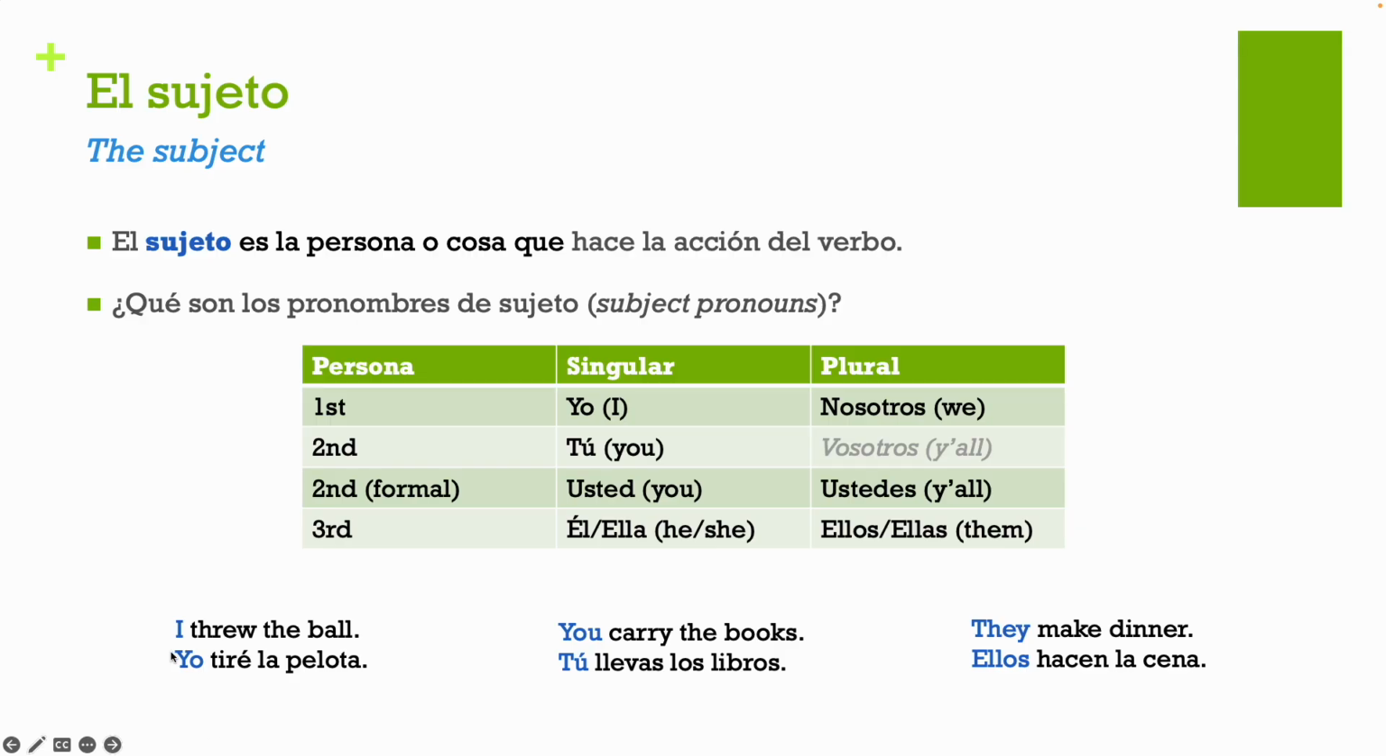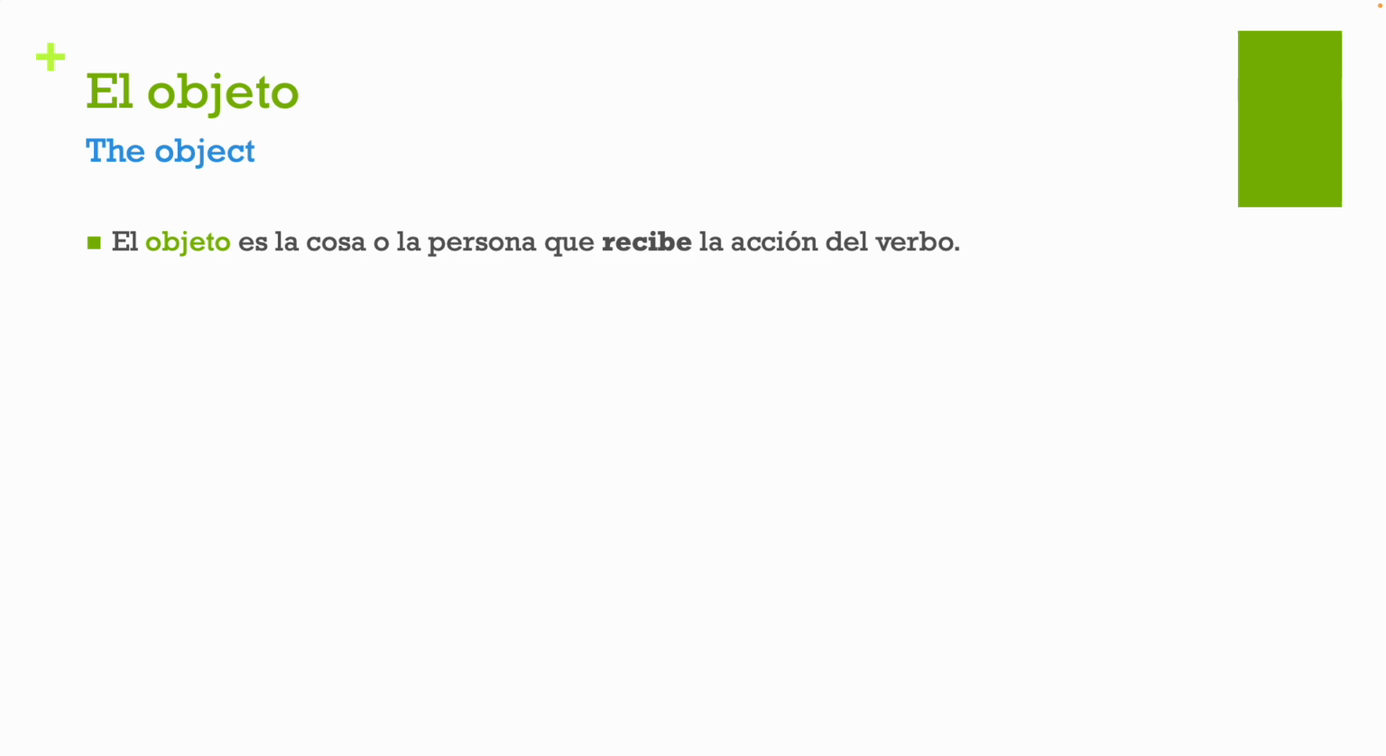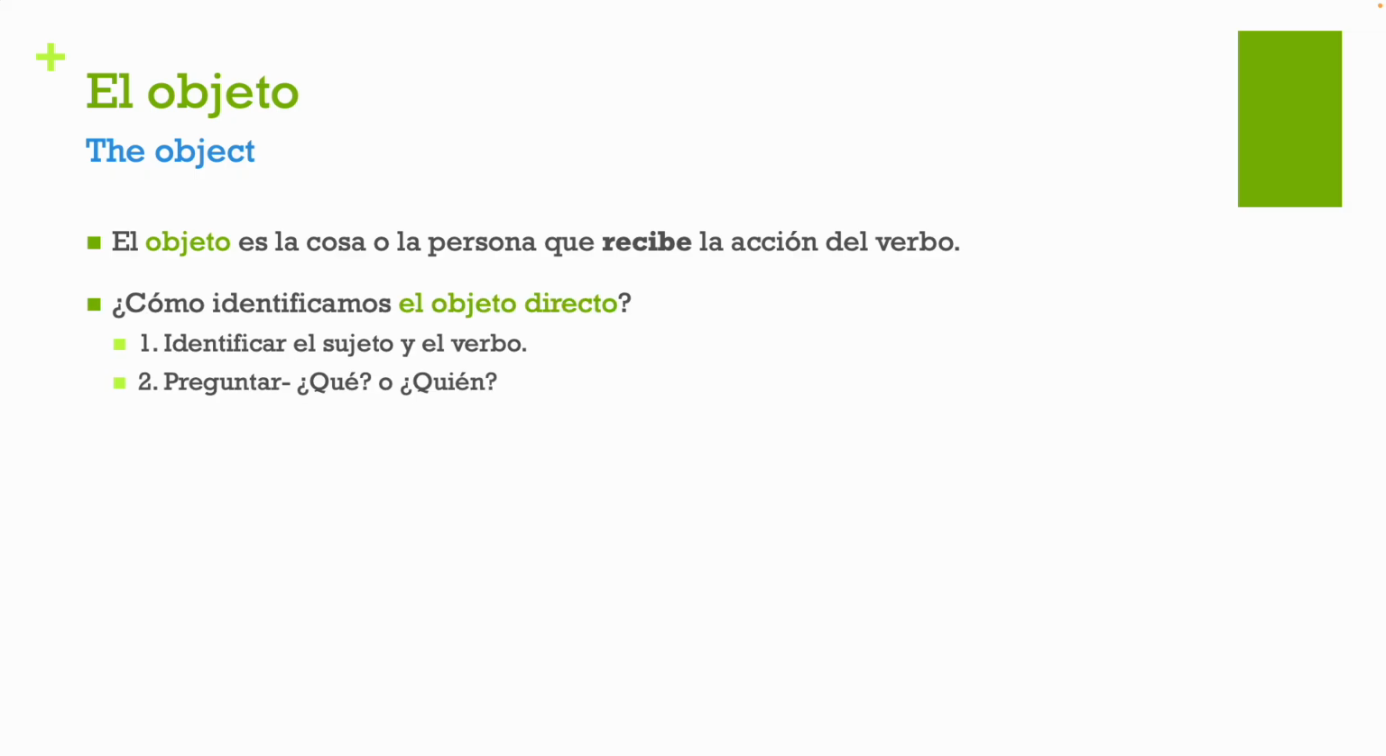For example, I threw the ball, yo tiré la pelota; you carry the books, tú llevas los libros; or they make dinner, ellos hacen la cena. In all of these examples, my subject is the person who's doing the action. El objeto es la cosa o la persona que recibe la acción del verbo. So this is the thing, or could be a person, who's receiving the action of the verb.